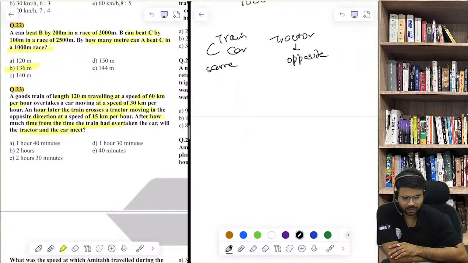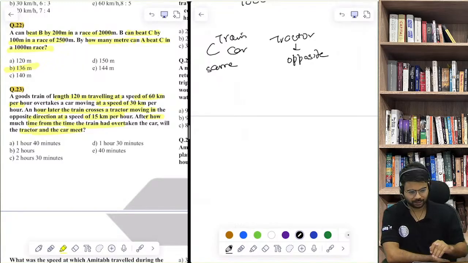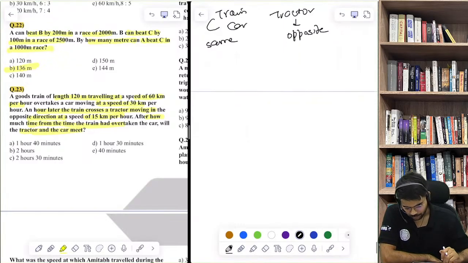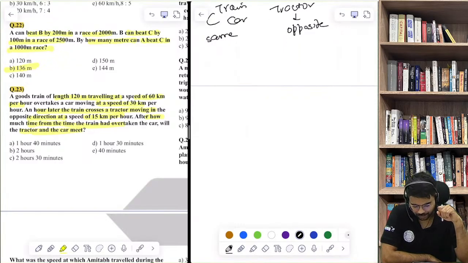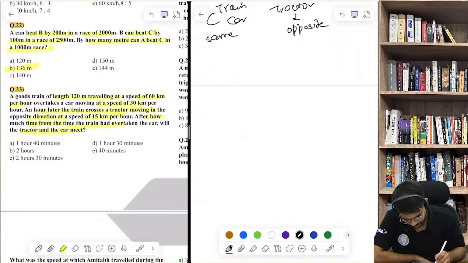रोहन, I answer your doubt. पहले क्वेश्चन देखते हैं, I come to your doubt. देखो, a goods train of length 120 meters travelling at a speed of 60. तो ये क्या है कि